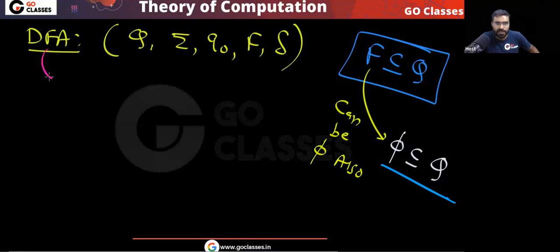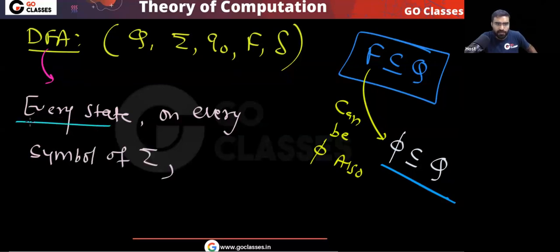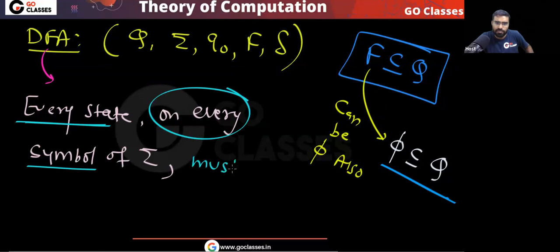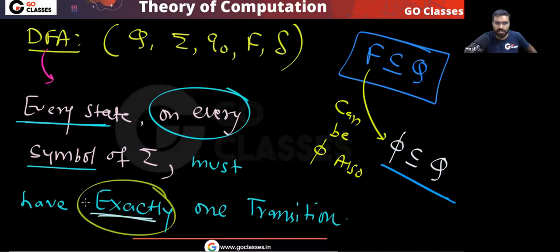So very simple. In a DFA, what should happen? Every state on every symbol must have exactly one transition. Very simple point. Every state on every symbol must have exactly one transition. So these are the things you should understand.